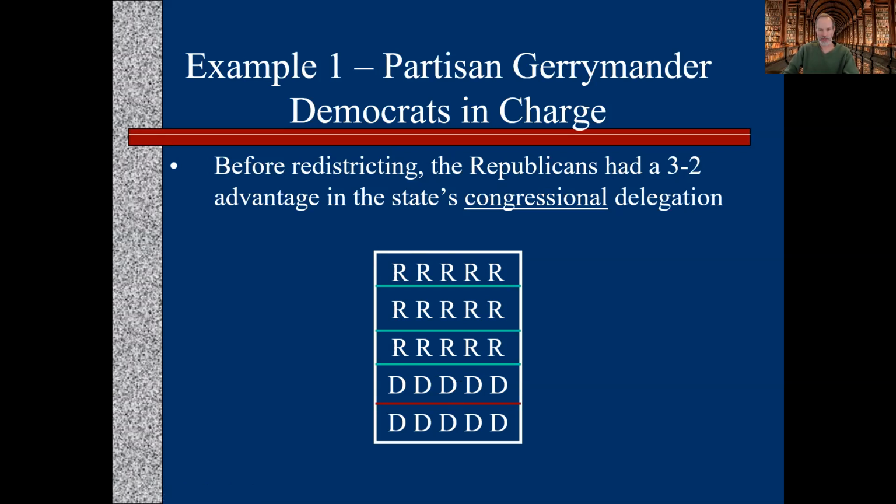So before redistricting, the Republicans had 3 districts, 1, 2, 3, at the congressional level, and the Democrats had 2. So this map is probably what we would call an incumbent protection plan. This is the old existing map.